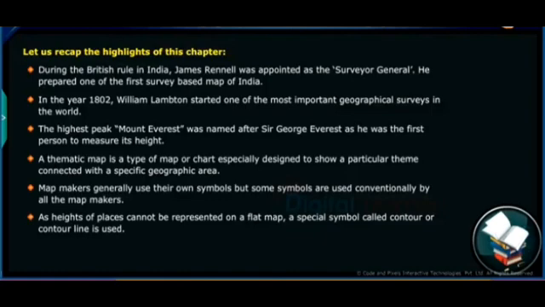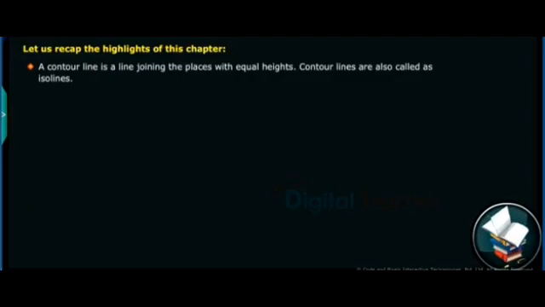A thematic map is a type of map or chart especially designed to show a particular theme connected with a specific geographic area. Map makers generally use their own symbols, but some symbols are used conventionally by all the map makers. As heights of places cannot be represented on a flat map, a special symbol called a contour or contour line is used. A contour line is a line joining the places with equal heights. Contour lines are also called isolines.